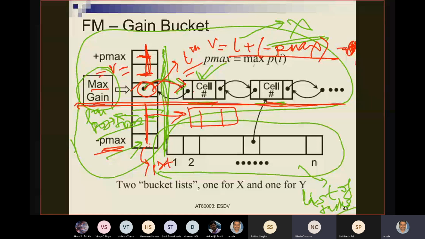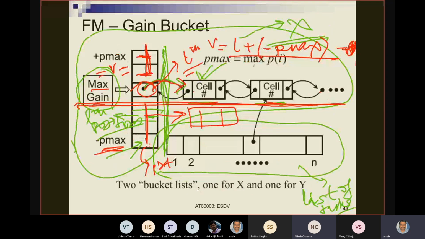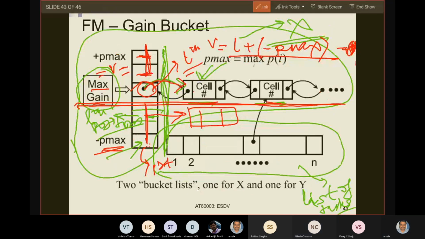Yes, sir. Here initially any one value in this linked list has gone from X to Y. And sir, what is this cell? This cell is the list of tasks, no? This is one task.